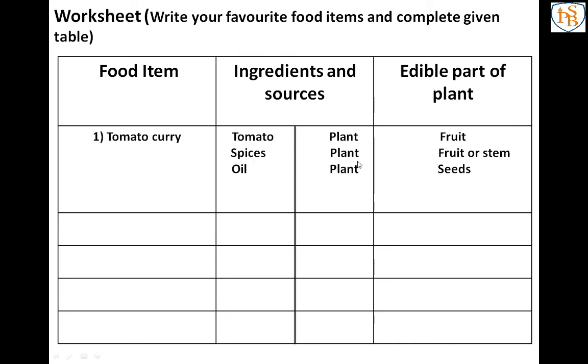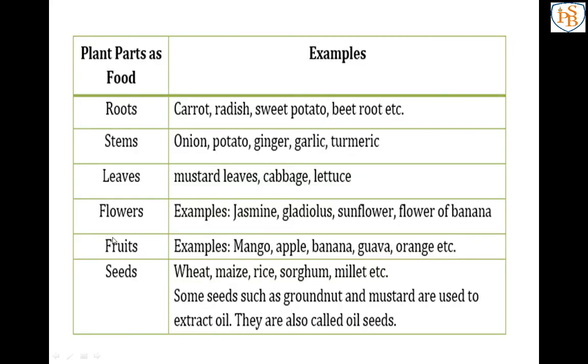Spices, that also we will get from plant, and oil, that also from plant. So like that you have to write the ingredients and the sources of those ingredients here. Now you have to write the edible part.